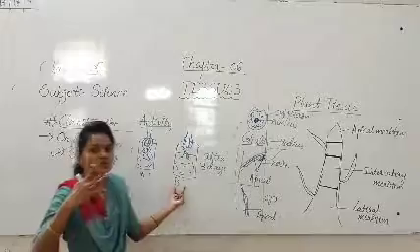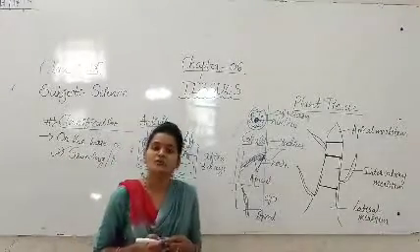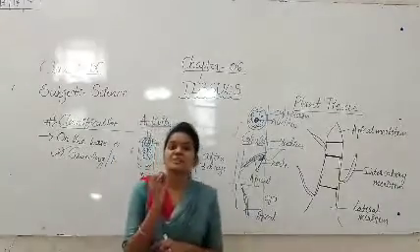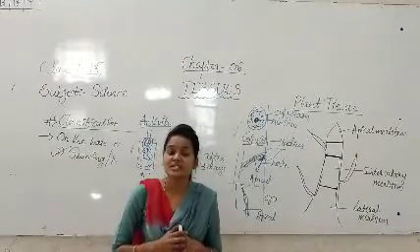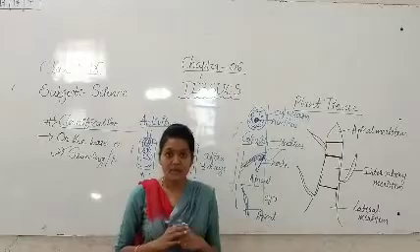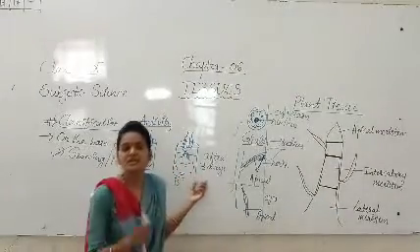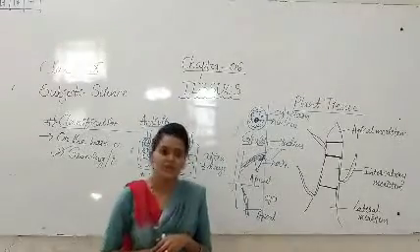Because already we cut the root in jar B. That's why the meristematic tissue is present in the growing region. By this activity we can say the meristematic tissue is present in the growing region.